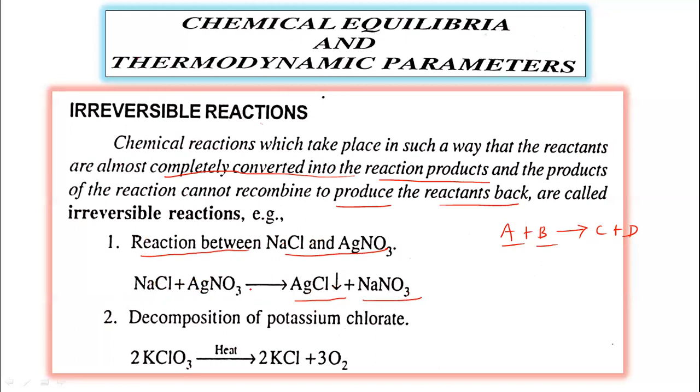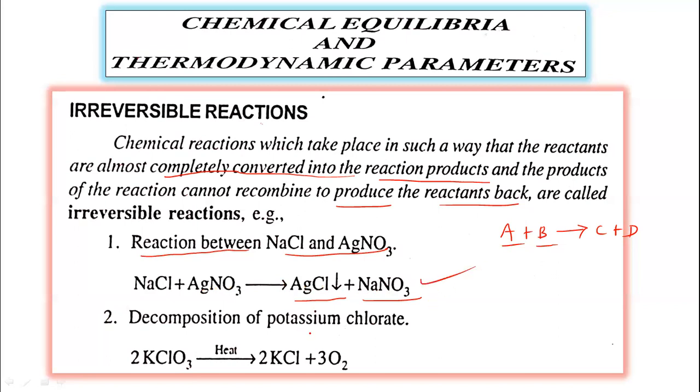This reaction takes place only in one direction. The products, silver chloride and sodium nitrate, do not recombine and do not react to produce the reactants. So this reaction is an irreversible reaction.